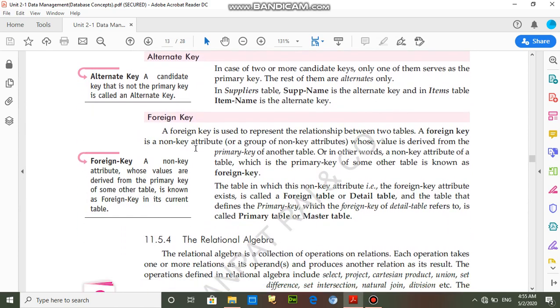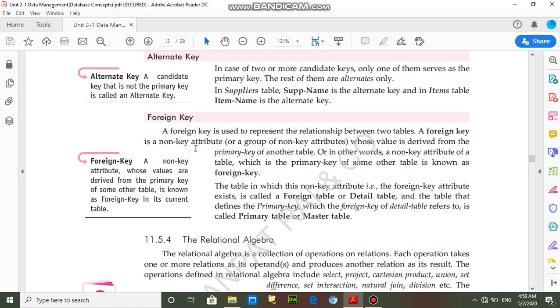And next is foreign key. So students, foreign key is mainly used to create a relationship between two tables, and we can implement a restriction on the child table. In the child table we can only fit those records that already exist in the main table.